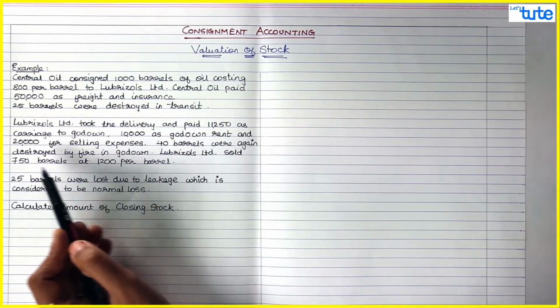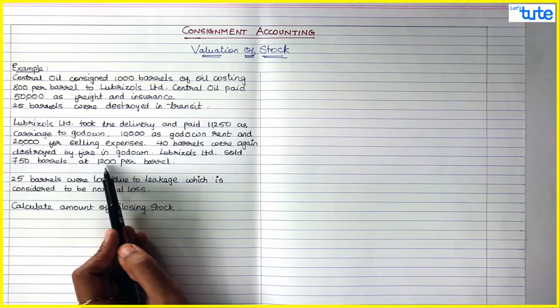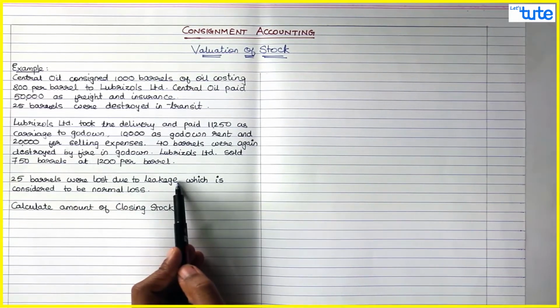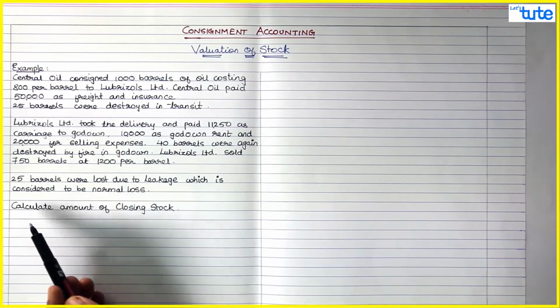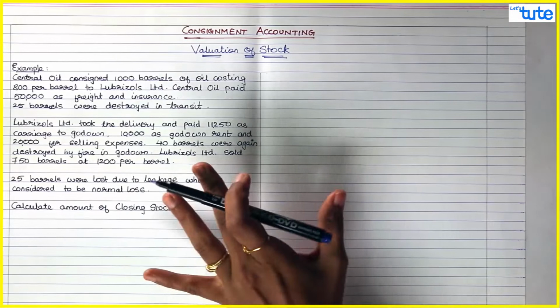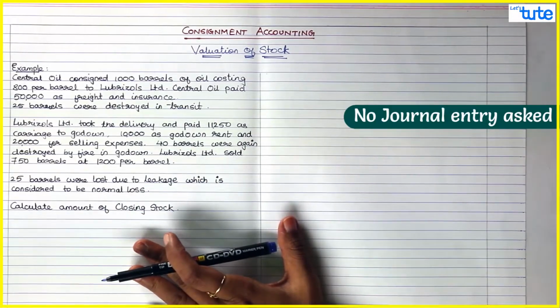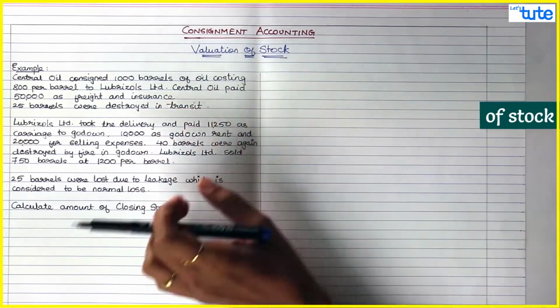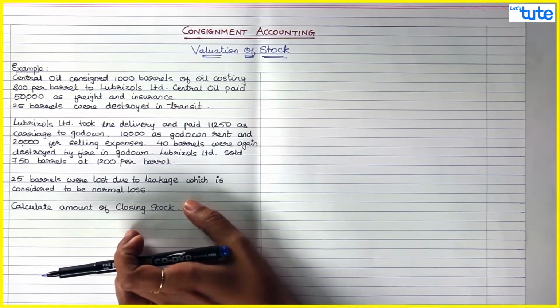Lubrisols Limited sold 750 barrels at 1200 per barrel. 25 barrels were lost due to leakage, which is considered as normal loss. Calculate the amount of closing stock. So over here, we are not required to pass any journal entries or ledger. They have just asked you to find out the closing stock. Now this would be one of the adjustments in the entire question.